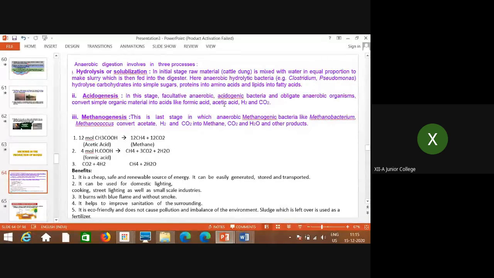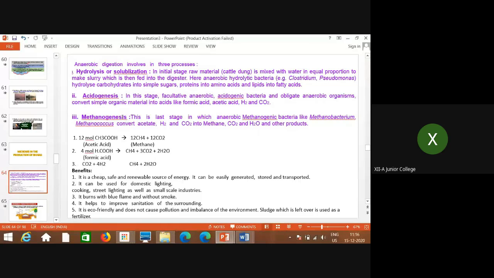So what is the conversion? These formic acid and acetic acid, or formate and acetate, and hydrogen and CO2, in the presence of methanogenic bacteria like Methanobacterium and Methanococcus, get converted into methane, carbon dioxide and H2O. A few other gases and compounds are produced, but their amount is very small.